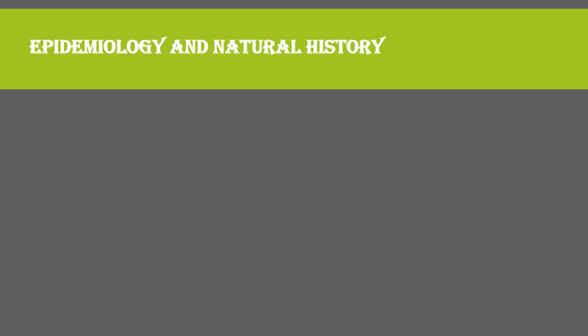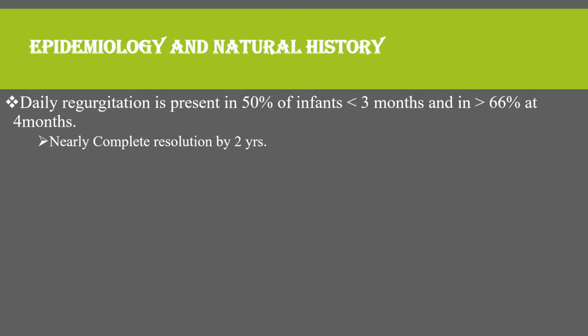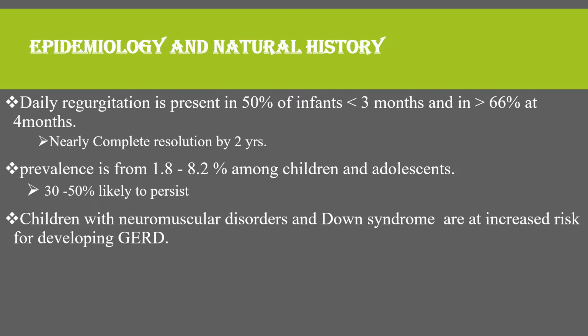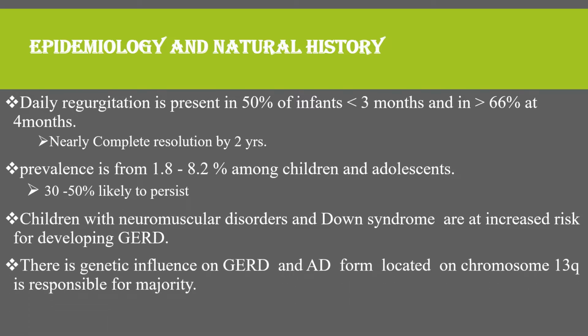Regarding epidemiology and the natural history, daily regurgitation is present in around 50% of infants less than 3 months, and in greater than 66% at 4 months, and nearly complete resolution occurs by 2 years, whereas prevalence is from 1.8 to 8.2% among children and adolescents, and when it occurs among these age groups, 30 to 50% are likely to persist to adulthood. Children with neuromuscular disorders and Down syndrome are at increased risk for developing gastroesophageal reflux disease, and there is a genetic predisposition to gastroesophageal reflux disease.